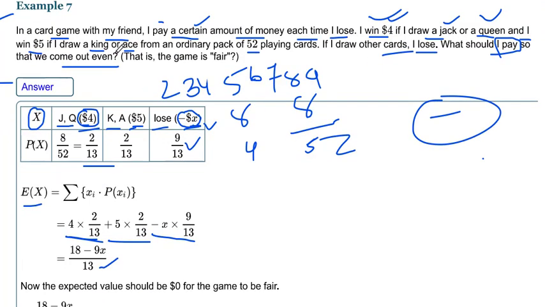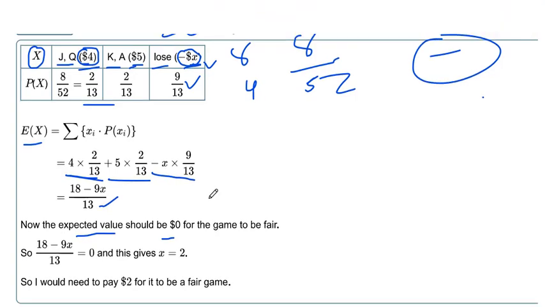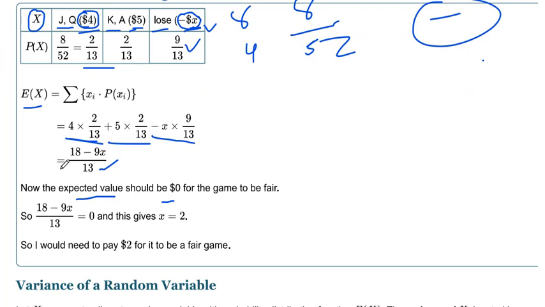Now the question says we have to come out even, no profit or no loss. So we expect to pay 0 rupees. Our expected value is 0, so the game should have expected value 0. Then we can come out even, no profit or no loss. So we can write: (18 minus 9x) upon 13 is equal to 0. After calculation we get the value of x as 2.